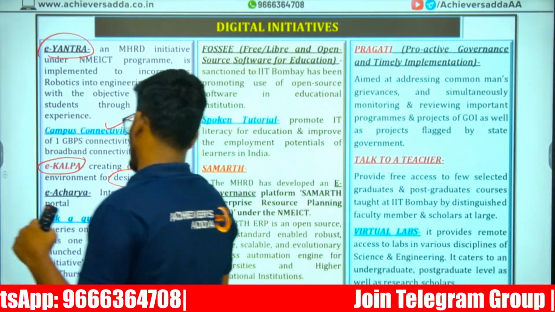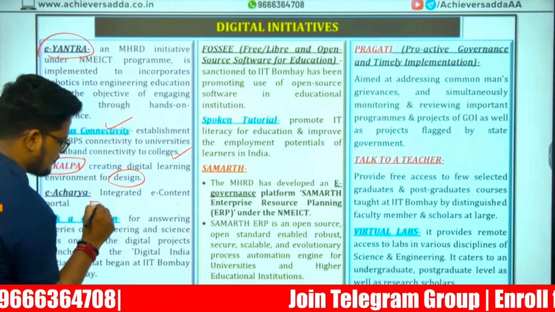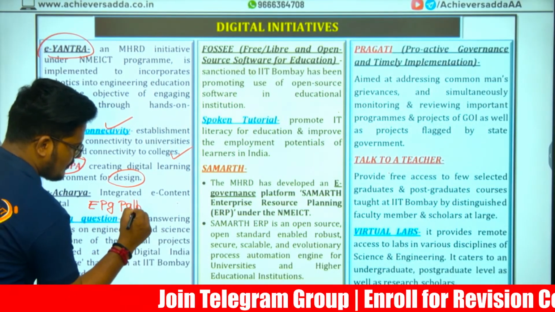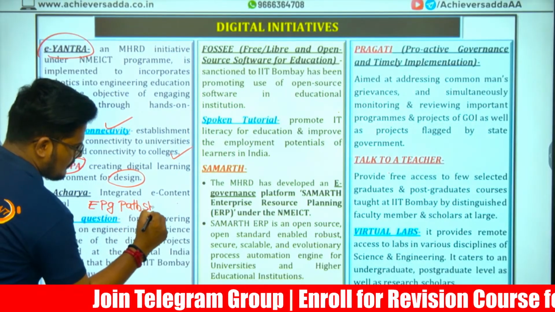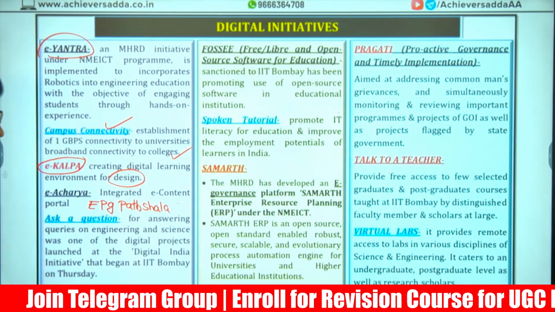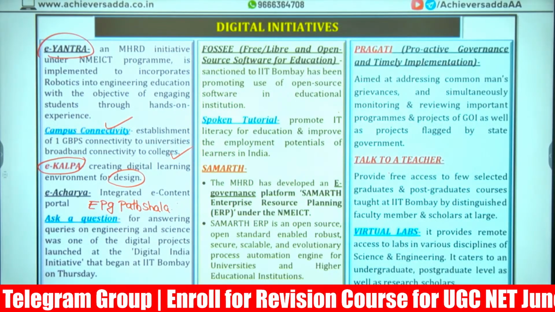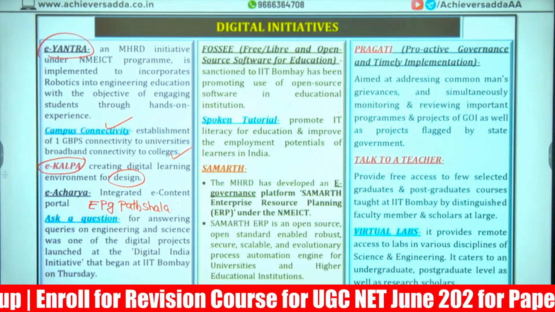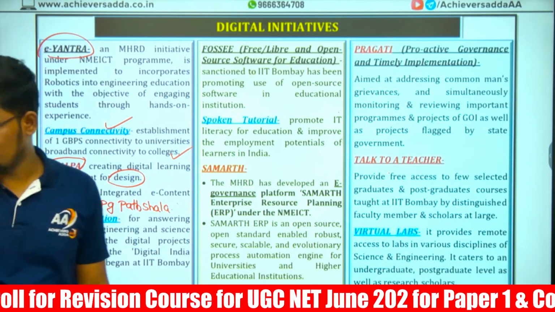EPG Pathshala is the Electronic Postgraduate Pathshala. Online PDF material is available in this.